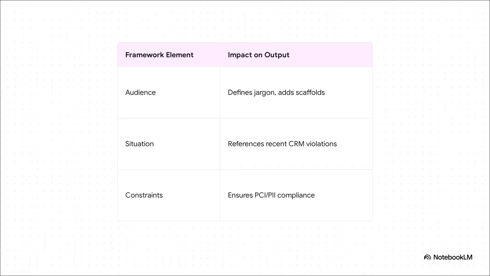And here's the magic part, why it works so well. When you specify the audience as novice new hires, it tells the AI to add definitions and explain jargon. When you define the situation around recent CRM violations, the output suddenly becomes urgent and super relevant. And by listing constraints like PCI compliance, you ensure the text is not just useful, but also safe and responsible. Every single detail from CLEAR and SPACE has a direct, valuable impact on the final output.